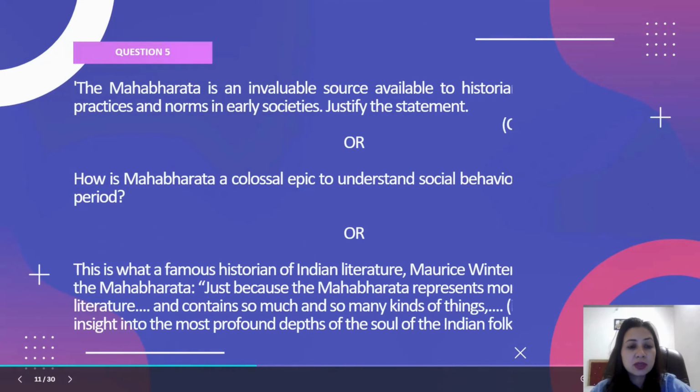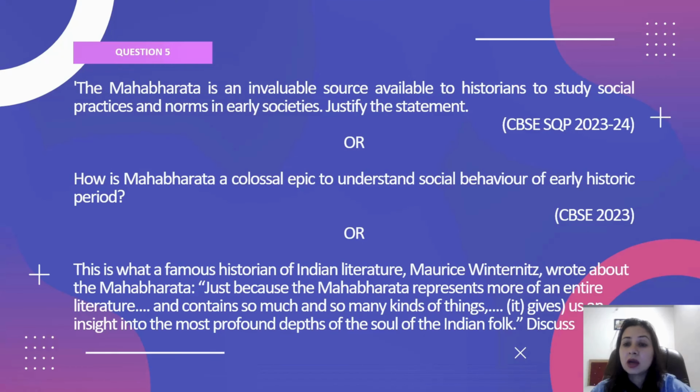Now moving on to the next question. The Mahabharata is an invaluable source available to historians to study social practices in early society. Then it can be put in this way also: it's a colossal epic to understand social behavior. And this is what a famous historian of Indian literature, Maurice Winternitz, wrote about Mahabharata. Because the Mahabharata represents more than an entire literature, it contains so much and so many kinds of things. It gives us an insight into the most profound depths of the soul of the Indian folk. So all three questions are basically pointing towards the same thing, that Mahabharata provides us with a lot of information related to how social life was in ancient India.